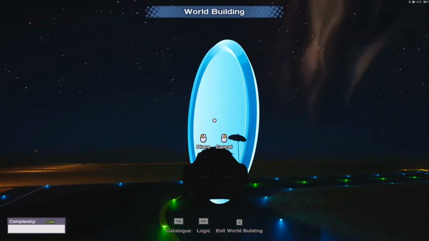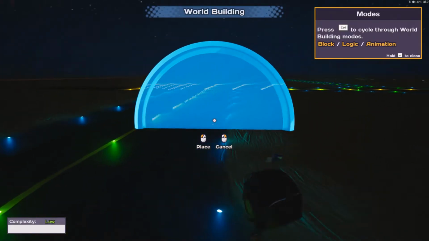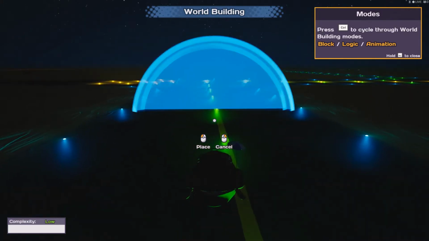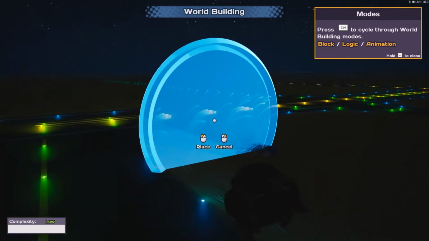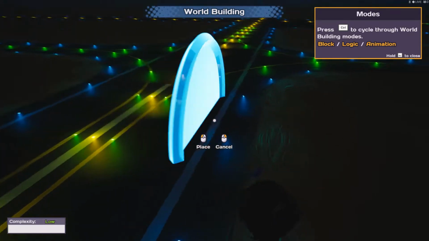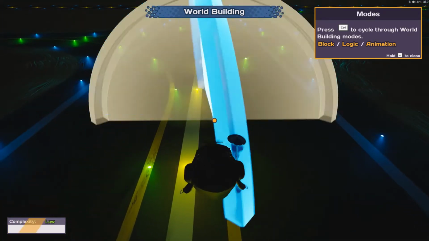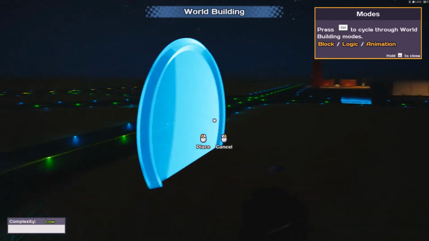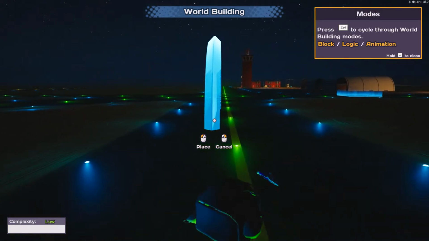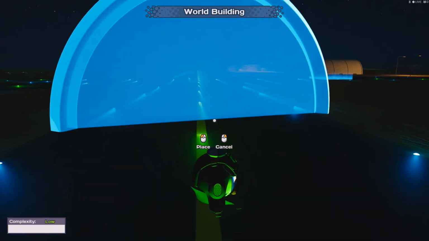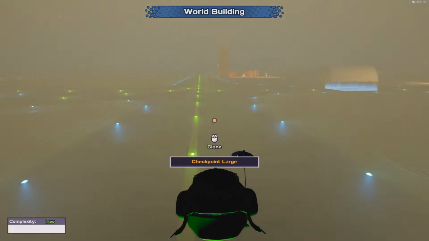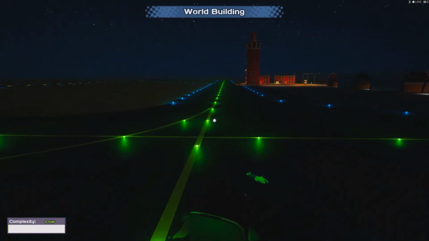We're going to want some checkpoints. You're also going to want another trigger for the finish point as well.